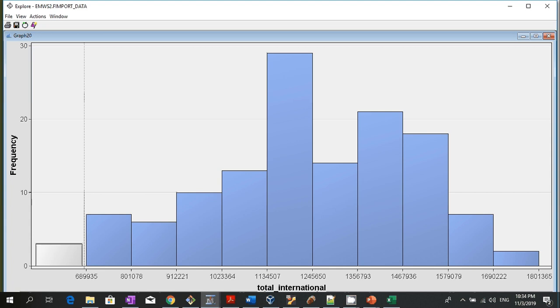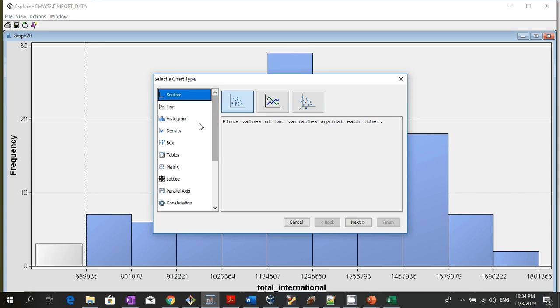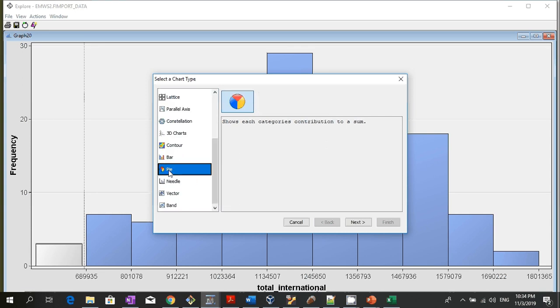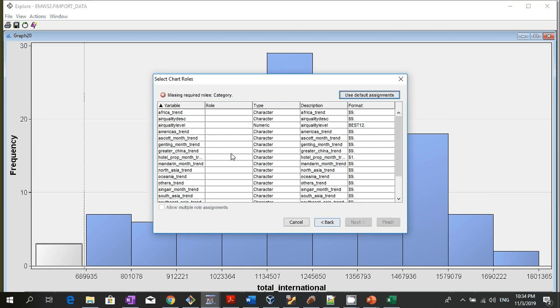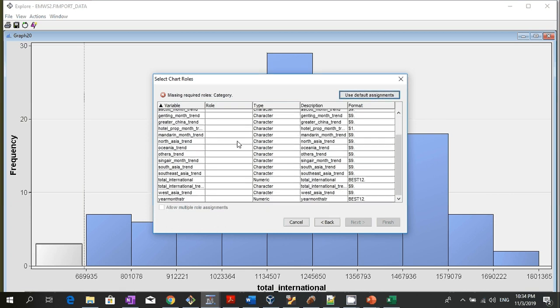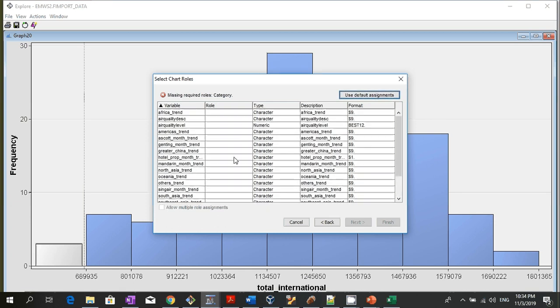Alright, so now let's look at the pie chart. How do we do a pie chart? Again, it's the same. Go to action, plot, and we want to do a pie chart of our analysis target, which is the Genting Singapore price trend of the month.